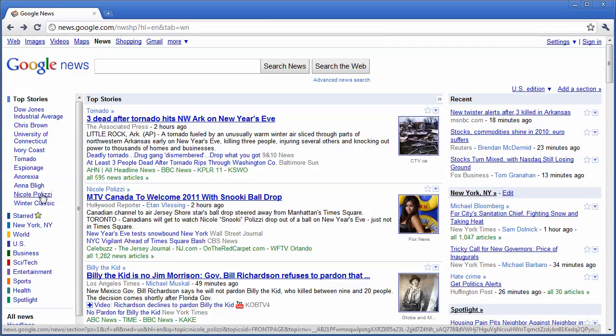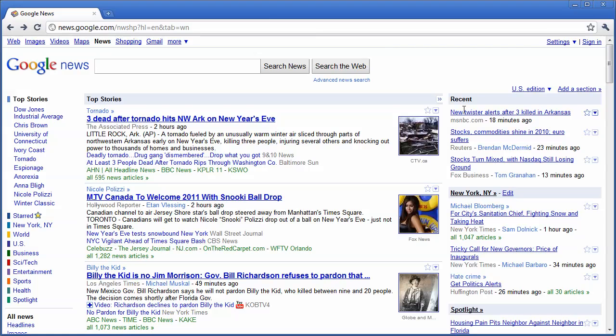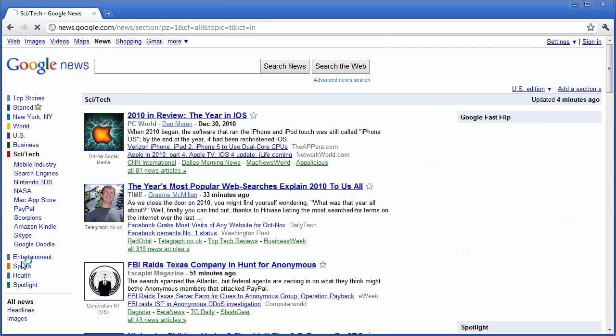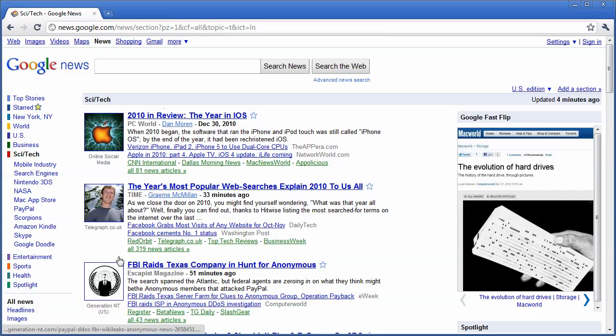Or you can search recent topics, things that came up recently. You can also search local areas, and you can edit and change this to be whatever area you want. You can also search by topics. For example, if you want to search more through science technology, you can click on it and you'll get a list of news related to that topic.